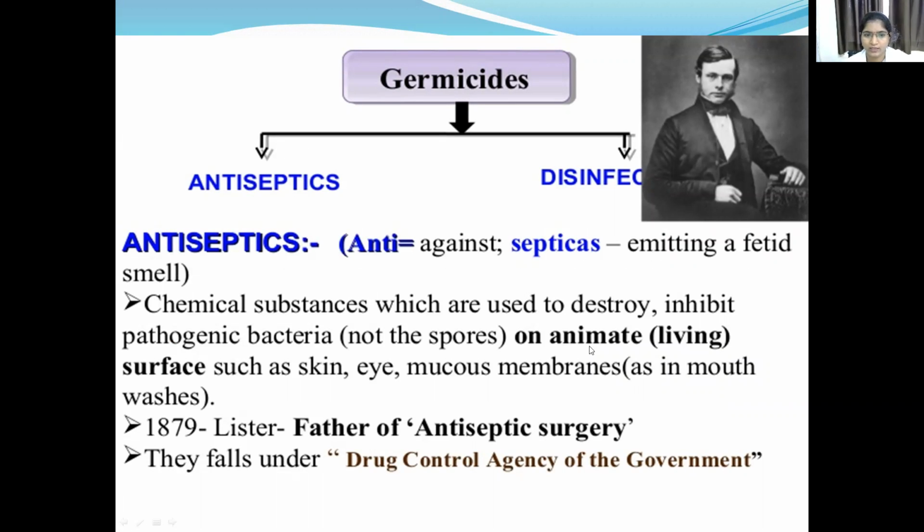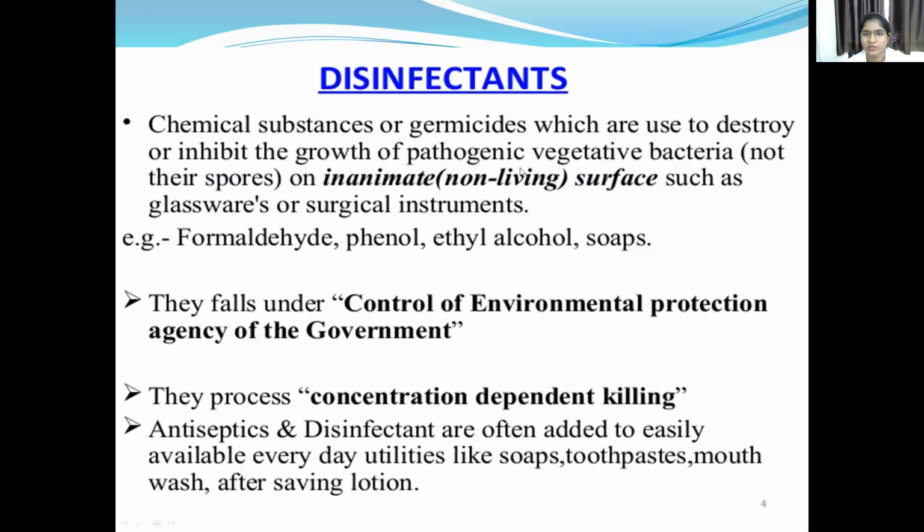Antiseptics are chemical substances used to destroy or inhibit pathogenic bacteria on animate or living surfaces such as skin, eye, and mucous membranes. And disinfectants are chemical substances or germicides used to destroy or inhibit the growth of pathogenic vegetative bacteria on inanimate or non-living surfaces such as glassware, surgical instruments and tables. Examples of disinfectants are formaldehyde, phenol, ethyl alcohol and soaps. Examples of antiseptics are Dettol and Lysol.